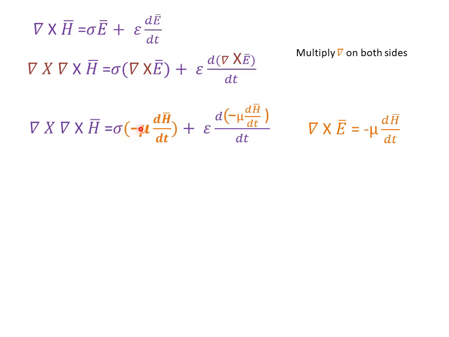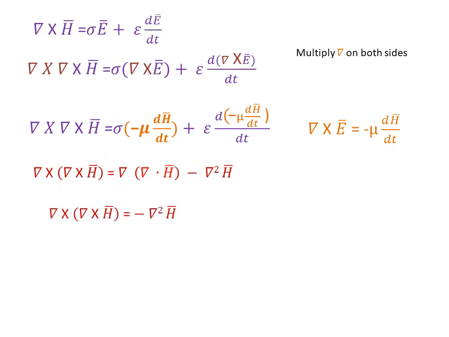So eta times minus mu dH by dt plus epsilon d by dt of minus mu dH by dt. So again we replace this del cross del cross H vector. This term will be 0. Why? Because del dot H vector equal to 0. So we will get del cross del cross H vector equal to minus del square H vector.